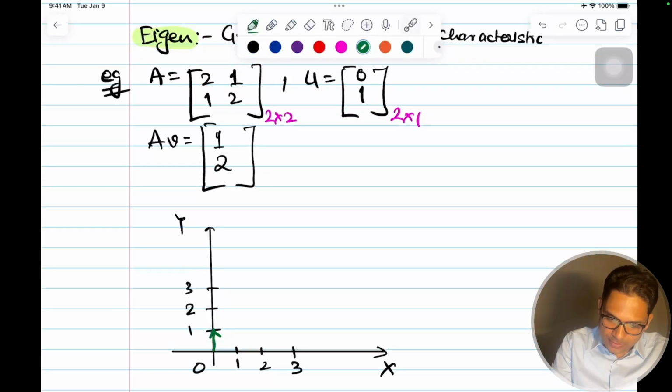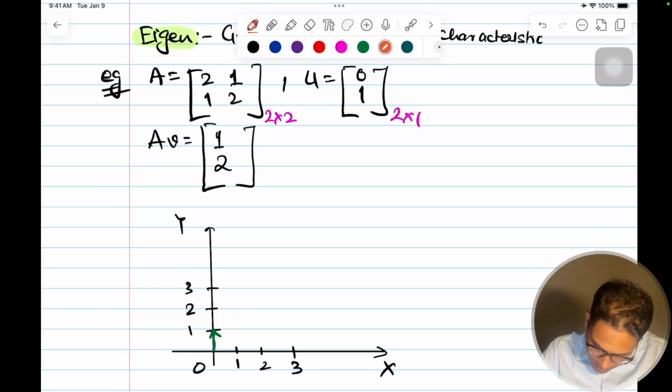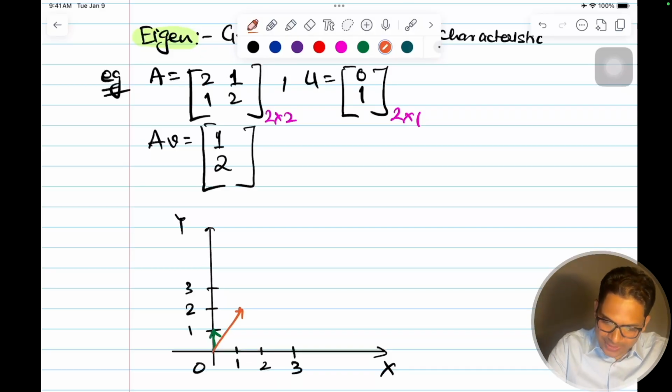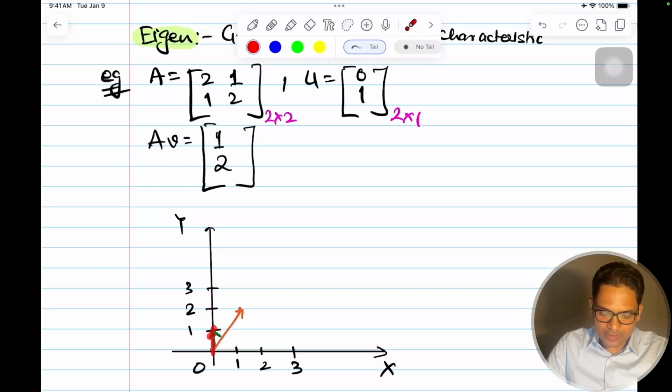So after transformation it came here. If you see the transformation, this vector which was [0 1], after being multiplied by this matrix, is linearly transformed. Its direction changed from the y-axis, it shifted a bit towards the right, and also the length has increased. So two things are happening.